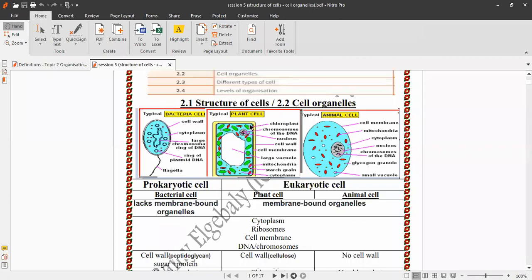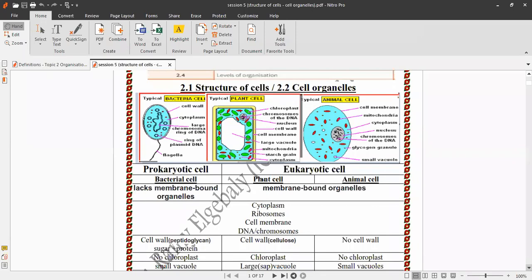But plant cell and animal cell have a true nucleus, so they are called eukaryotic cells. Bacterial cells are prokaryotic because they don't have a true nucleus, but plant cell and animal cell are eukaryotic because they have a true nucleus.